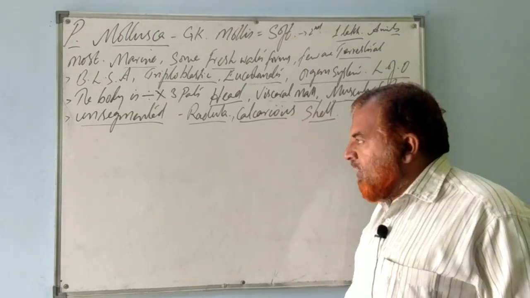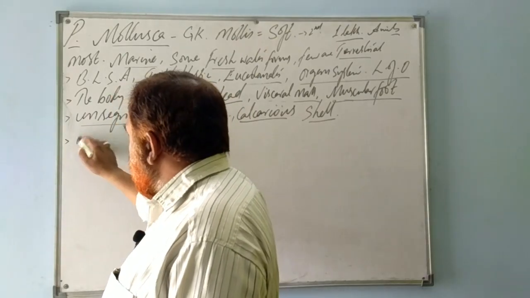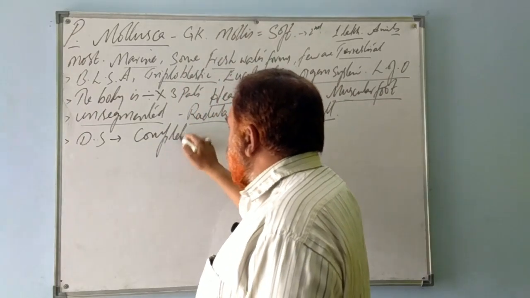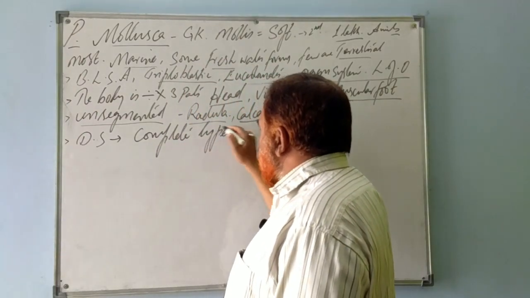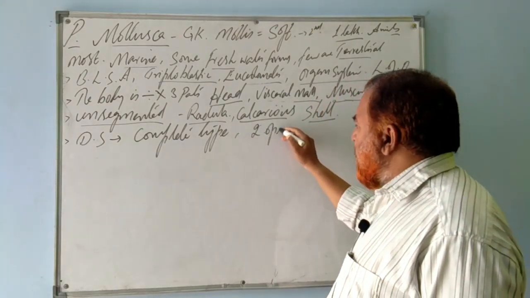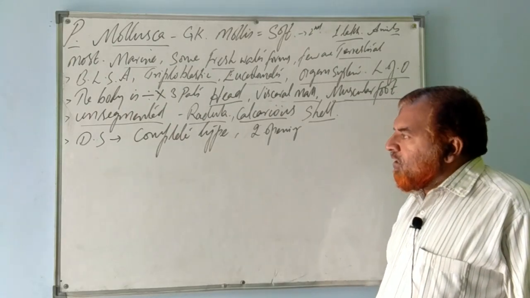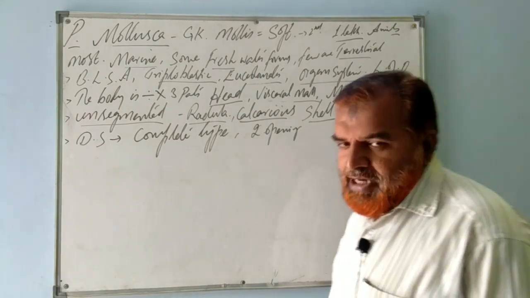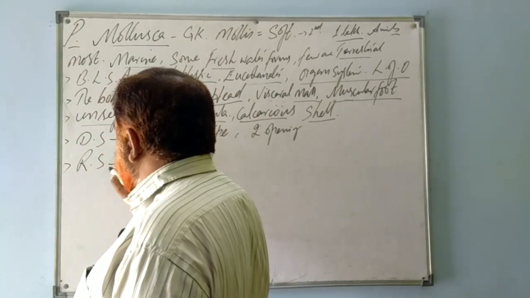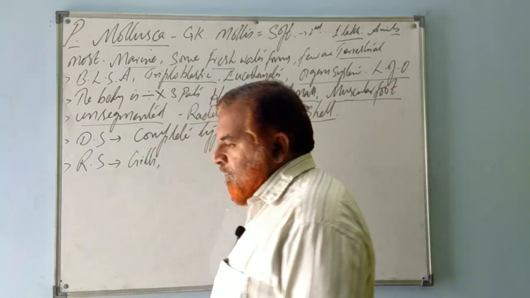I hope it's clear. Then the digestive system is of complete type. It has a mouth as well as an anus, two openings. Then respiration takes place through gills in aquatic animals.